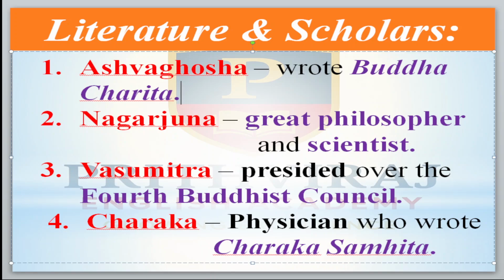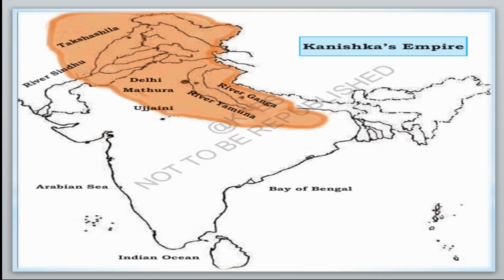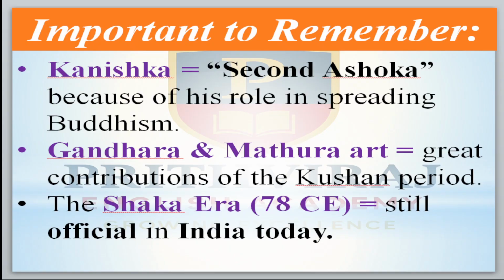Now, important points to remember about the Kushanas: Kanishka was the second Ashoka because of his role in spreading Buddhism. Gandhara and Mathura art were great contributions of the Kushanas. The Saka era of 78 CE is still officially used in India today.